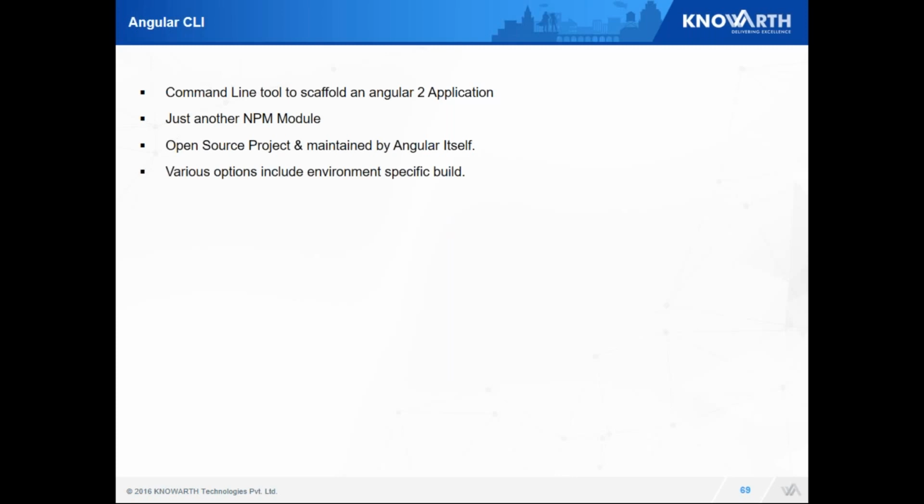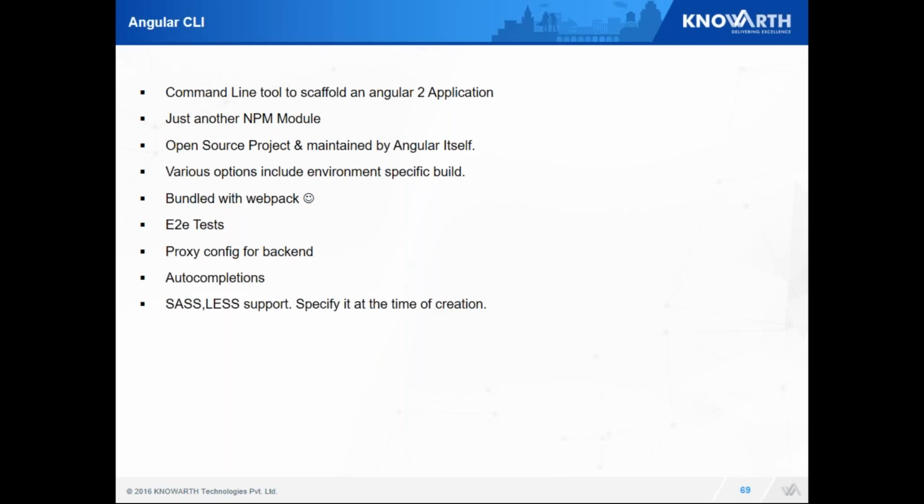It has various options, like if I need to do a prod build, I just need to pass the prod parameter. It is bundled with Webpack, which is a new fashion. It has end-to-end testing files automatically created. These are some pretty common features: I can have a proxy file configured, I can have Sass or Less support, and I can easily integrate third parties as it's just another node module package.